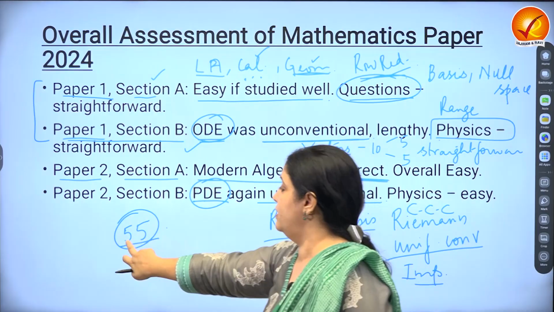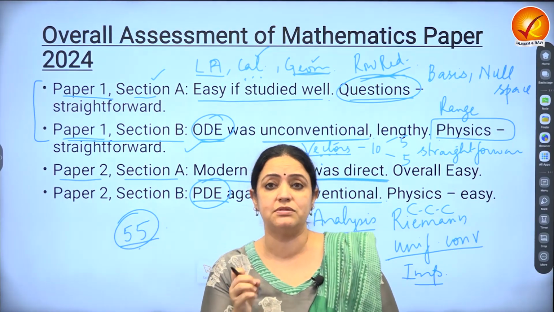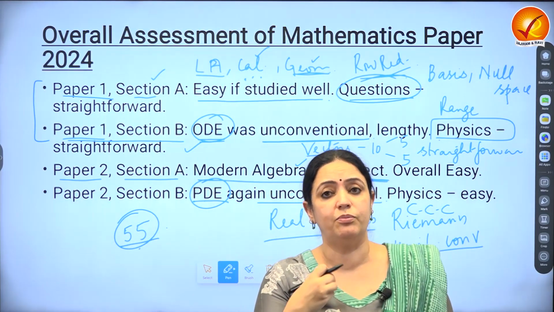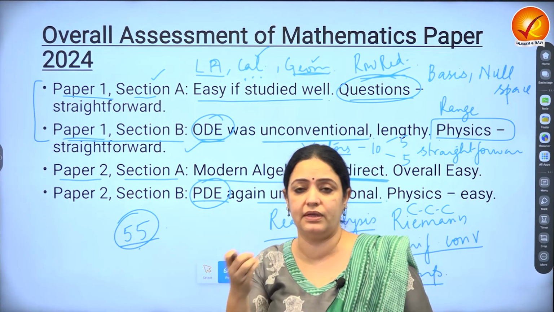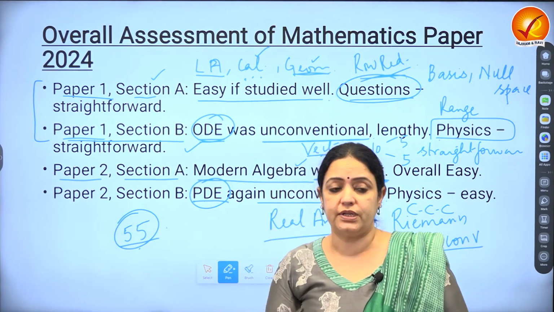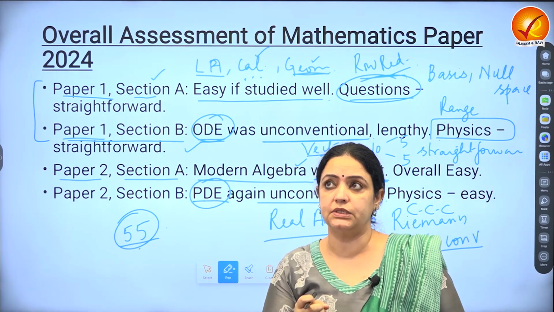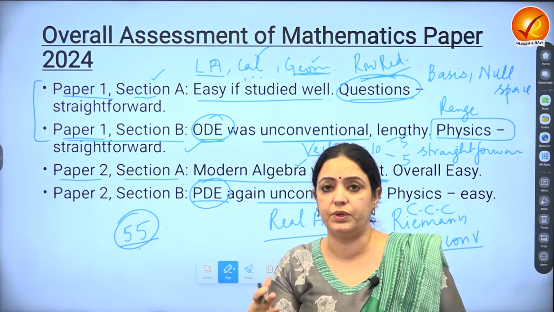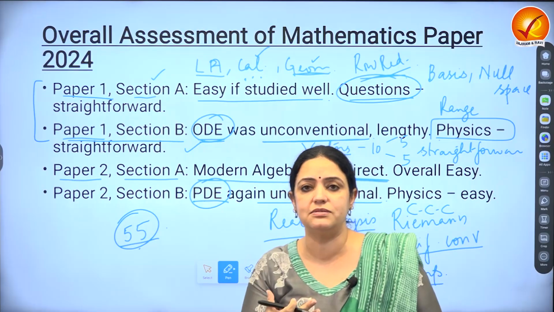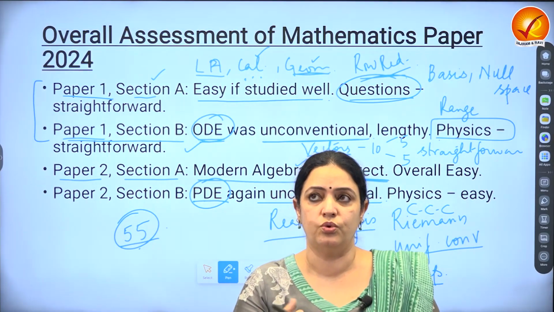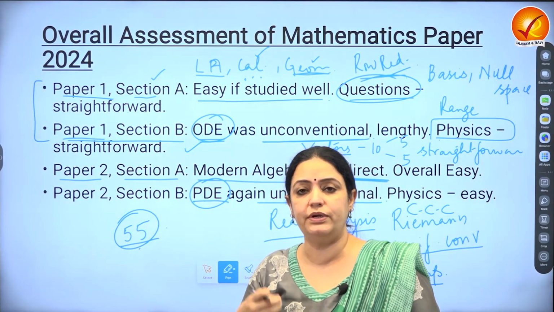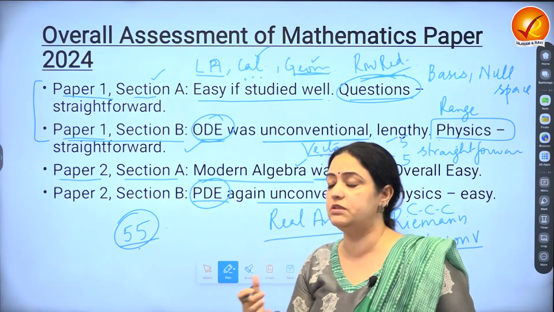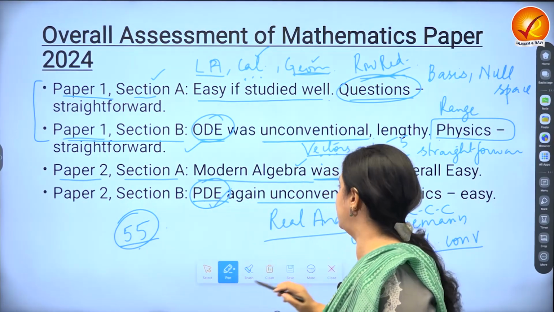Again, like I said, one primary reason for that is that Laplace itself has come for much more marks than they have ever asked in the past. So once you are in the exam setting, when you look at the question, you really don't have time to analyze the information so much. So one ends up only doing the predictable questions, the ones that you've seen in the past. So PD was a bit unconventional.